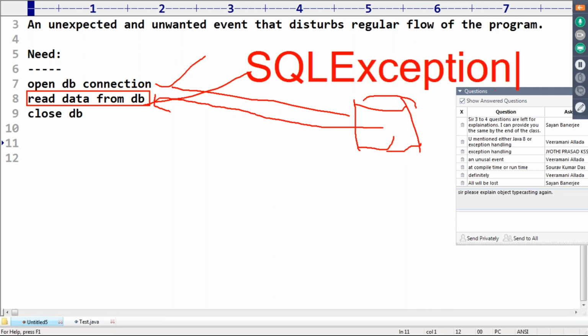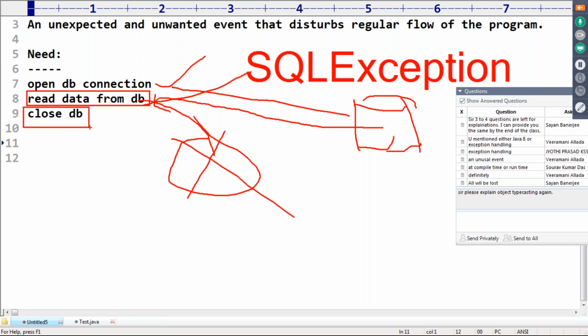If the SQL exception got raised and you are not going to handle it, then the program will be terminated here only. Then who is going to close the database connection? No one, because the program terminated at this line only.